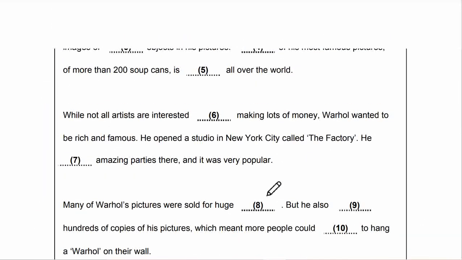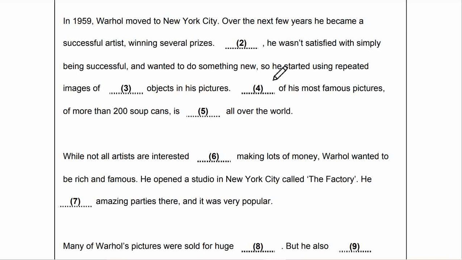Common. So: he started using repeated images of common objects in his pictures.